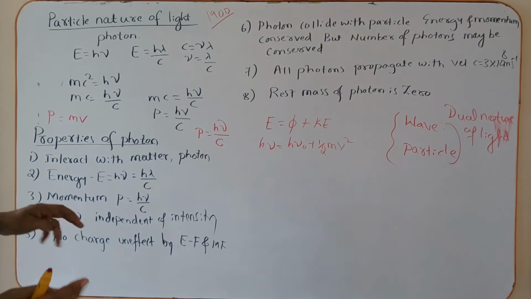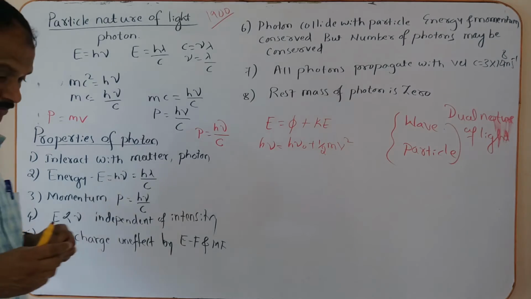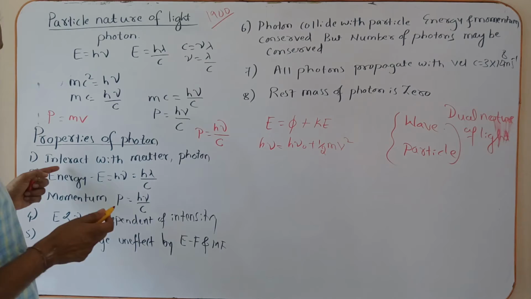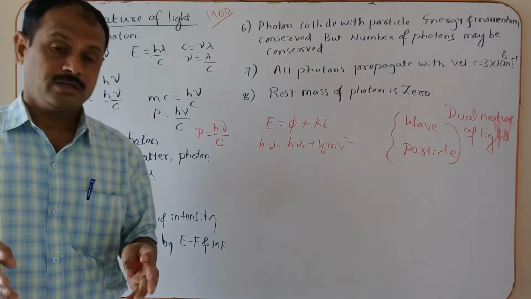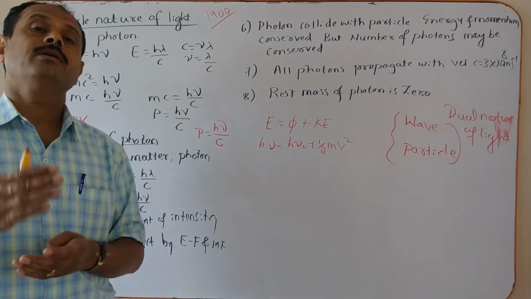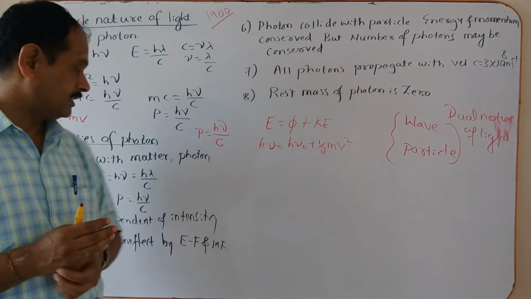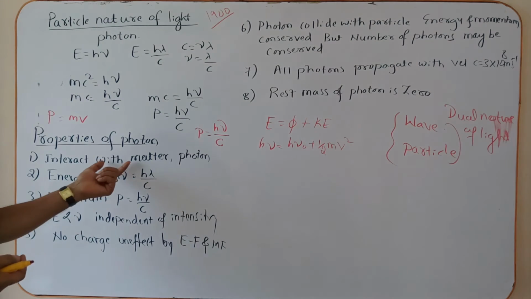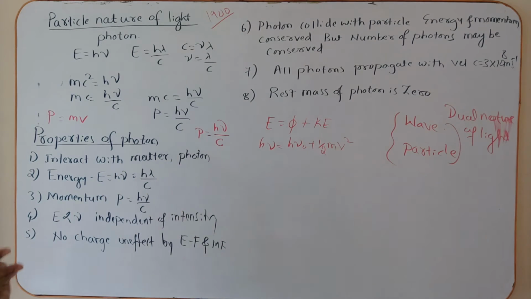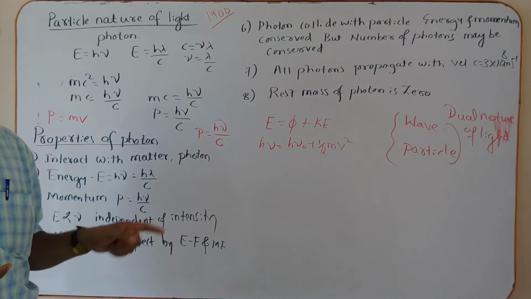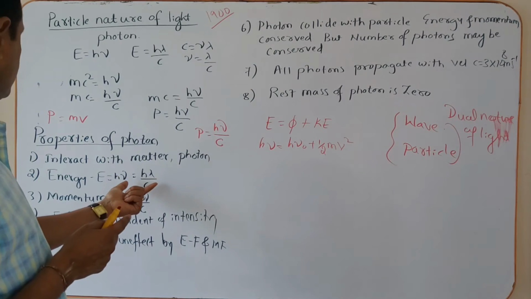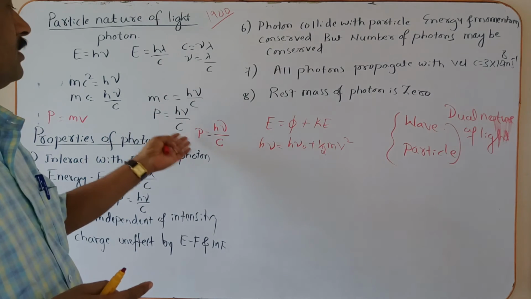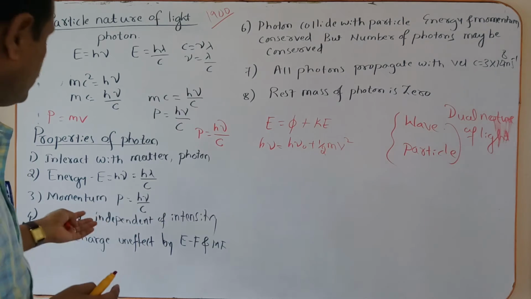Then you come to the point that is said to be the properties of the photon. What are the characteristics of the photon? What are the properties of the photon? Now, the first property: the photon interacts with material. At that time, it is a particle nature. That particle is said to be a photon. This is the first property. The second property is that the energy of the photon is equal to h nu, or hc by lambda. Then the momentum of the photon is h nu by c. You got the expression here, h nu by c.